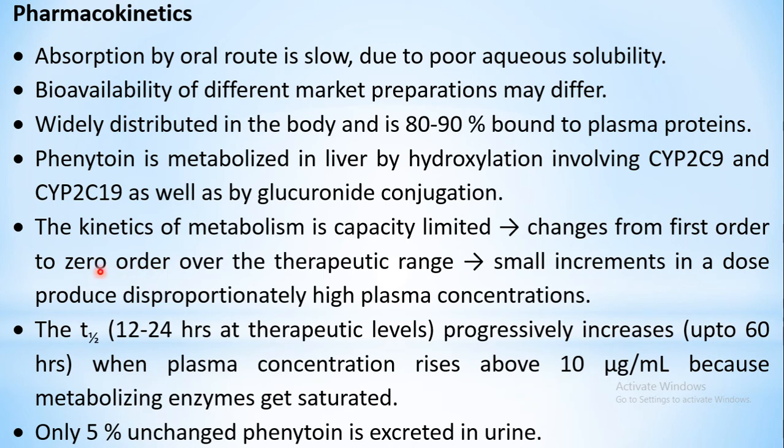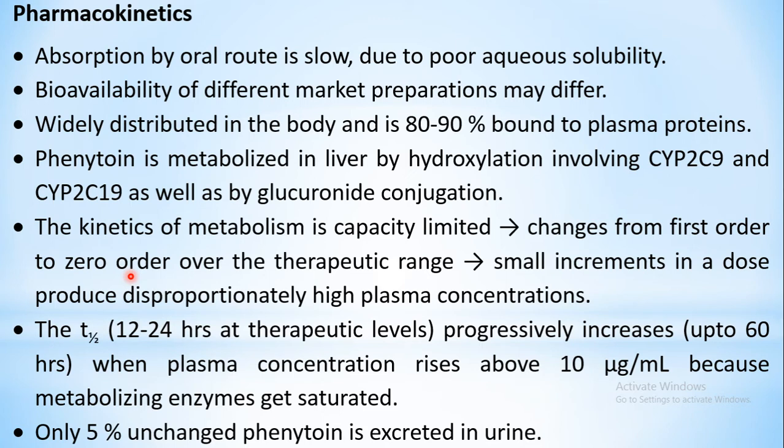So over here the metabolism is getting saturated. Even if you increase the plasma concentration or the dose, the metabolism is not going to increase proportionately, because all the processes of metabolism have been occupied.